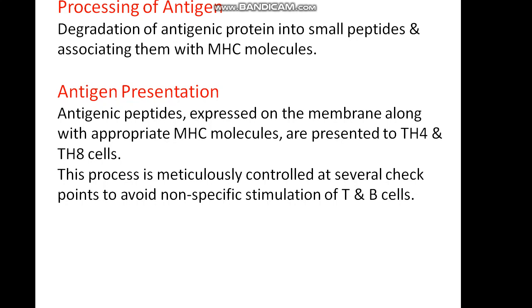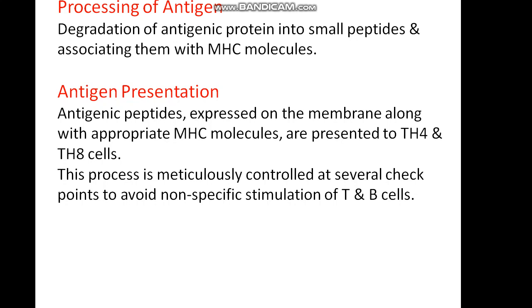Processing of antigen. What happens after the antigen enters our body? Degradation of the antigenic protein into small peptides, and that again is associated with MHC molecules. And how is it presented? These antigenic peptides are expressed on the membrane along with the appropriate MHC.